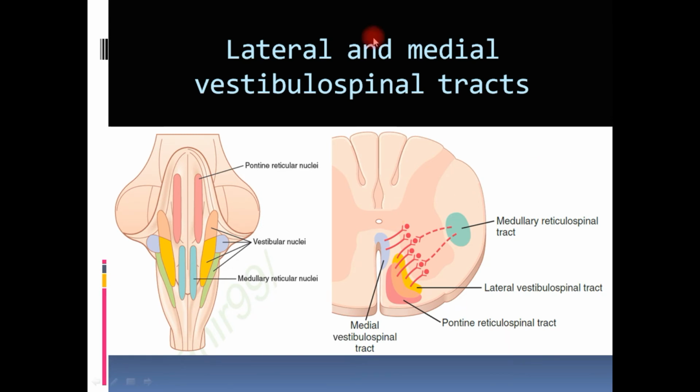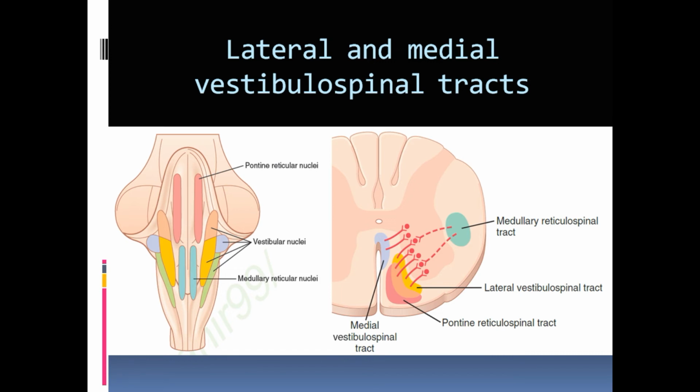Now coming to the vestibulospinal tract. So the brain stem major action is by the reticulospinal tract, which is the pontine reticulospinal tract and the medullary reticulospinal tract. But apart from that, there is a special function of vestibulospinal tract, that is to maintain a stable posture. Vestibulospinal tract works in response to the vestibular apparatus.